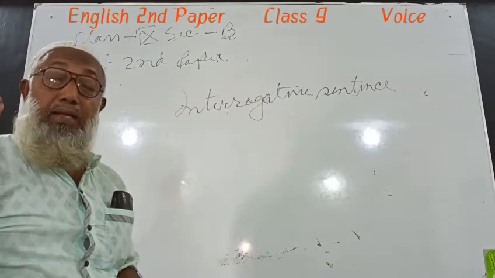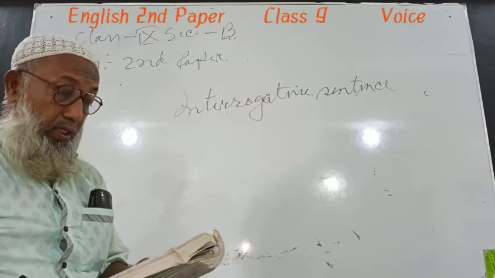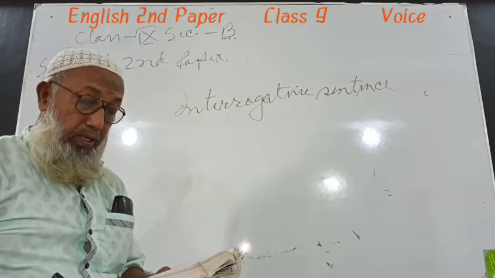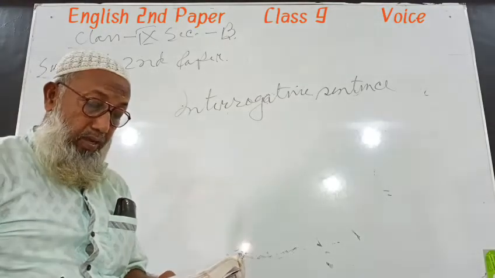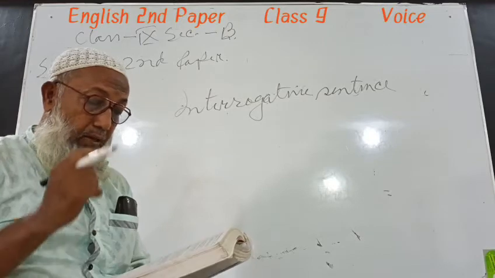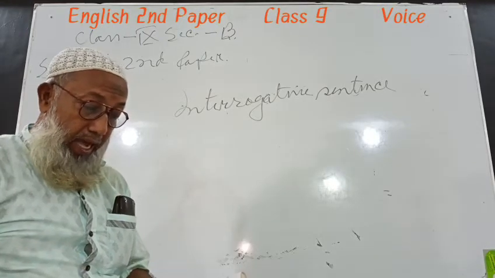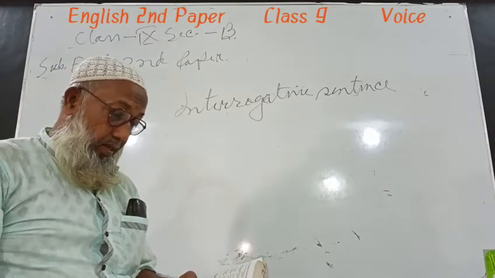If the interrogative sentence begins with the auxiliary verb do, the process of changing is convenient by changing it into assertive first and then into interrogative. But if the interrogative sentence does not begin with do, or begins with a wh-word, it can be directly changed into passive.